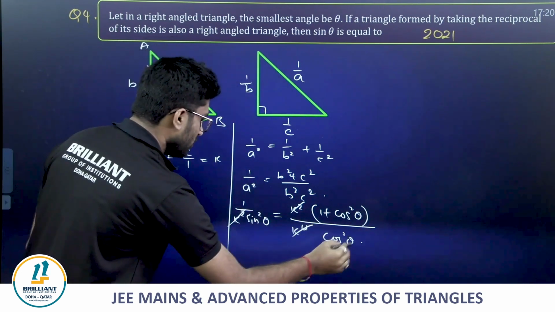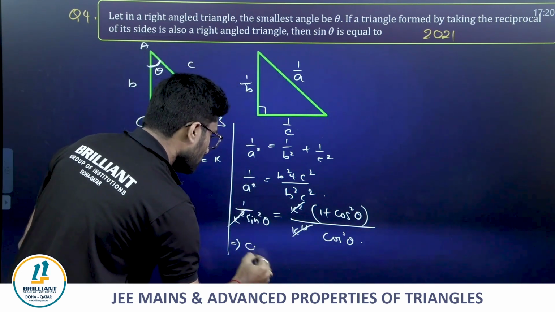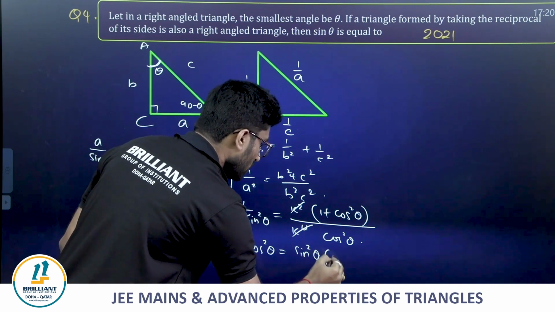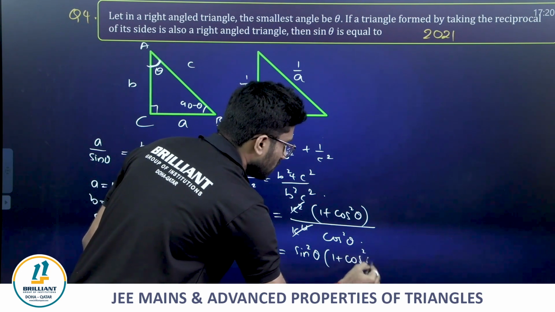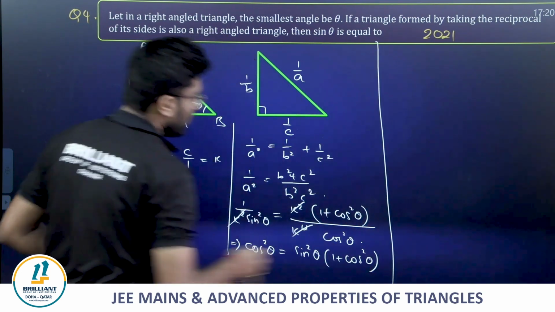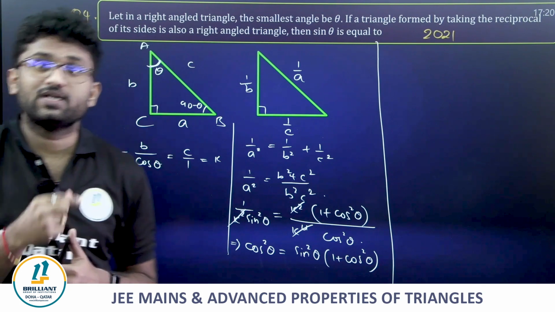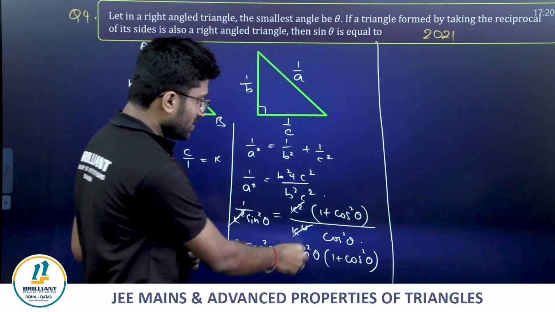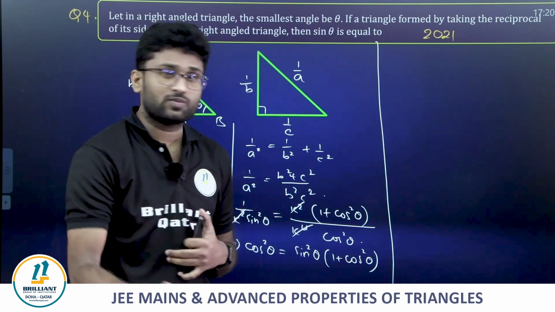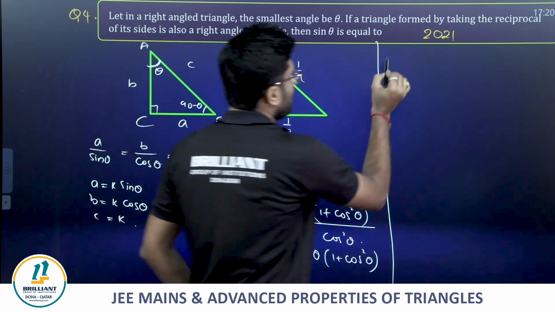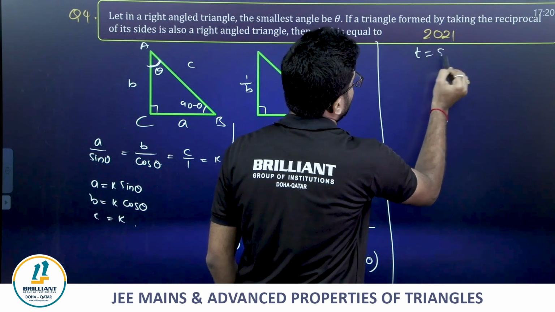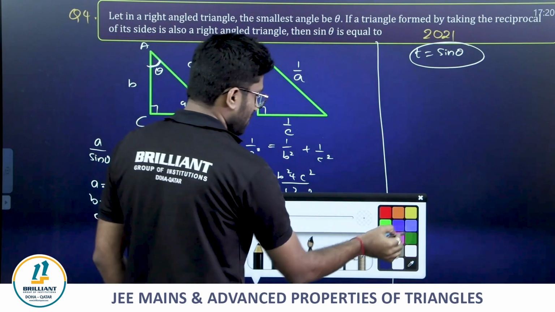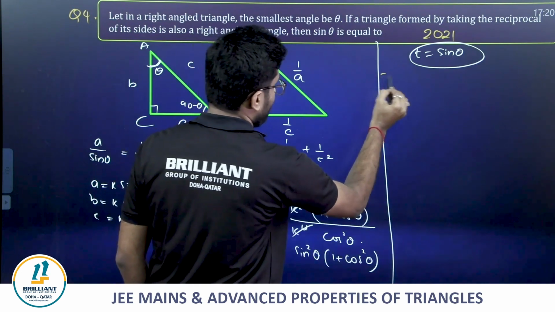Now cross multiplication, friends. Then you get cos square theta is equals to sin square theta into 1 plus cos square theta. We need to get sin theta. Clearly we can express it as a biquadratic equation in terms of sin. Let me take t equals sin theta, friends. What happens?